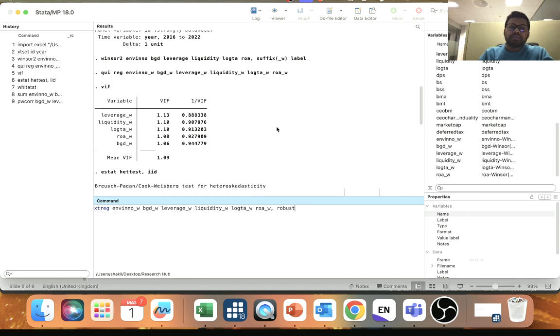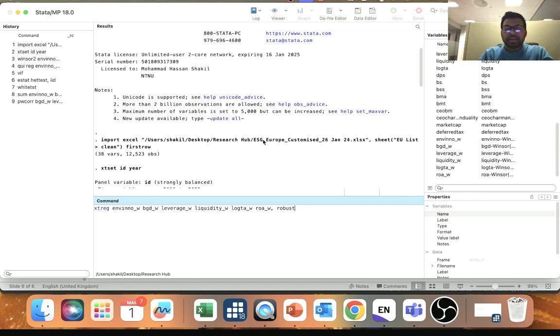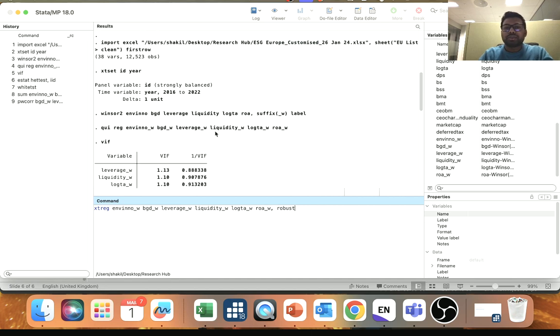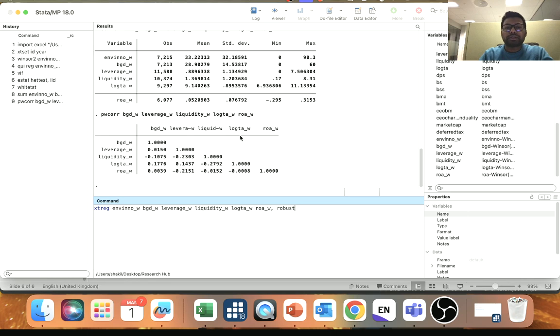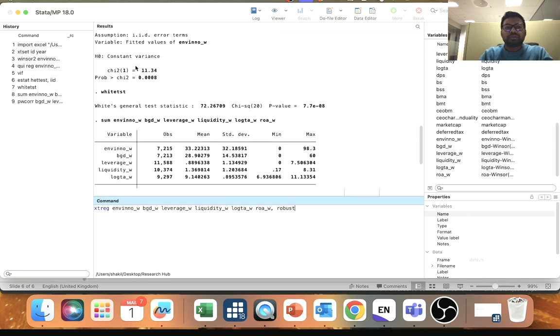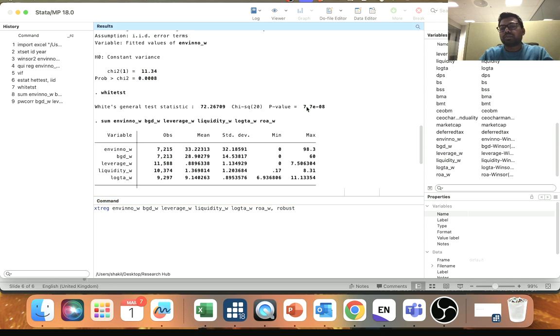So when you check for the heteroskedasticity problem in your standard error, you find a significant hetero problem, am I right? So here it was significant, this one is also significant. So I told you that if your error term is heteroskedastic, then it's an issue. So to resolve the issue, you need to use robust standard error.